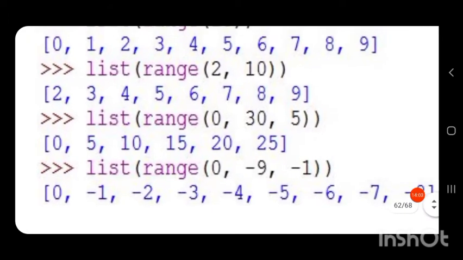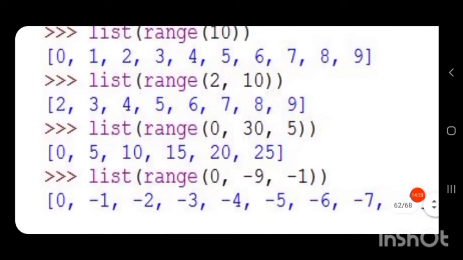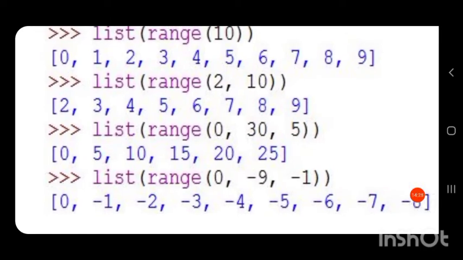Consider the next example. You can see list of range of 0, 30, 5. Here 3 parameters are there. So all the 3 parameters: start, stop and step. Our first start value is what? 0. So the list will start with 0.